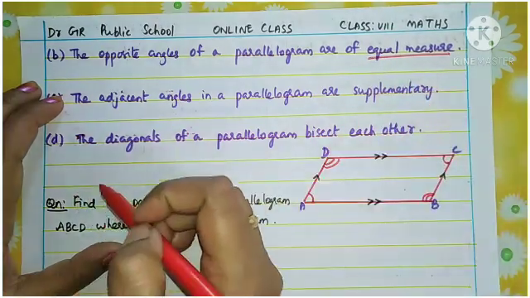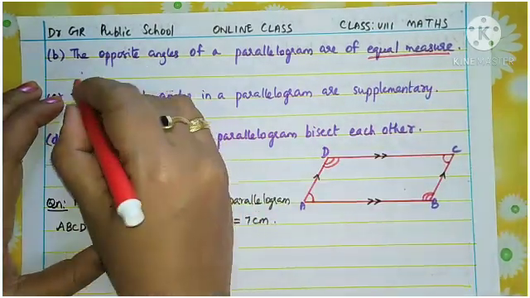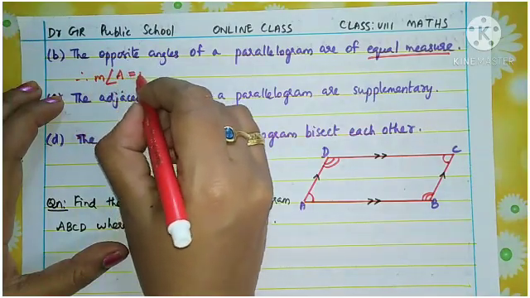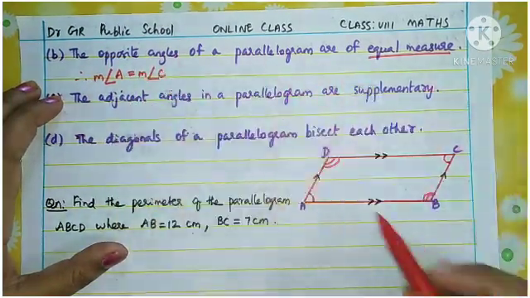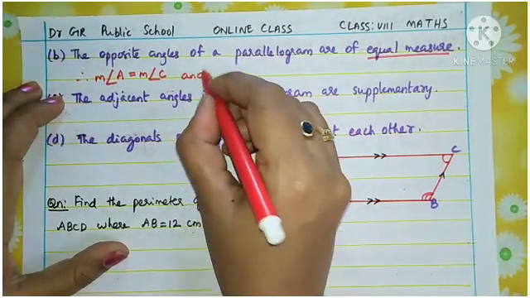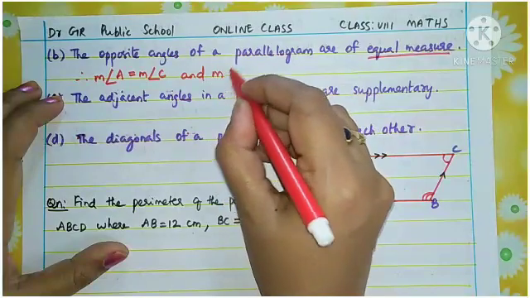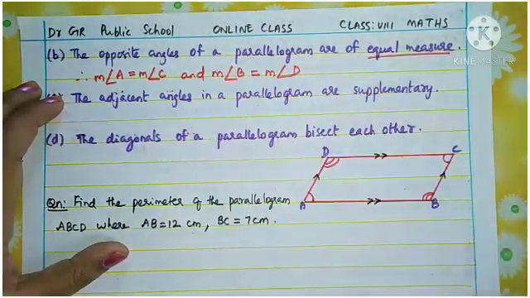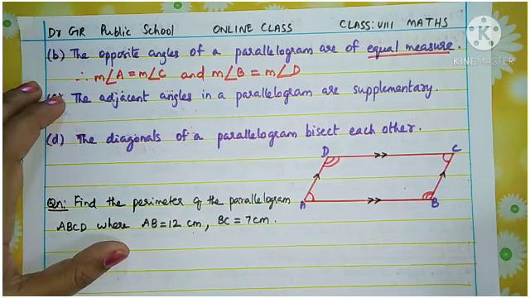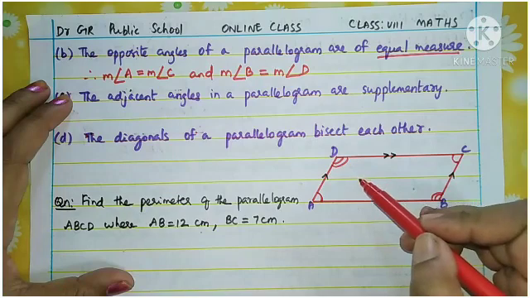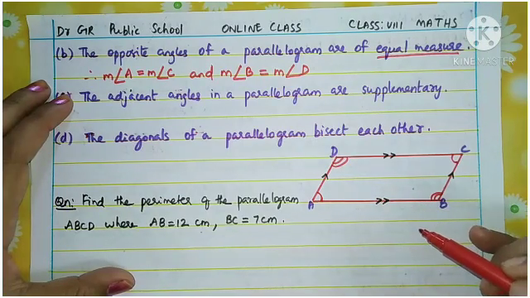Therefore measure of angle A equals measure of angle C, and measure of angle B equals measure of angle D. Understand? So this is also an important property: the opposite angles of a parallelogram are equal.